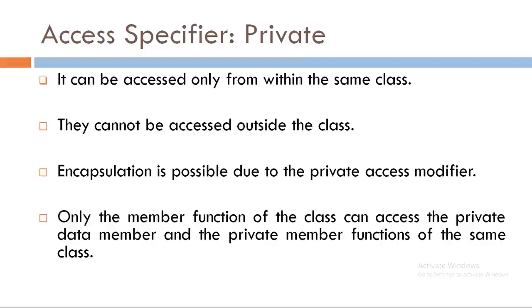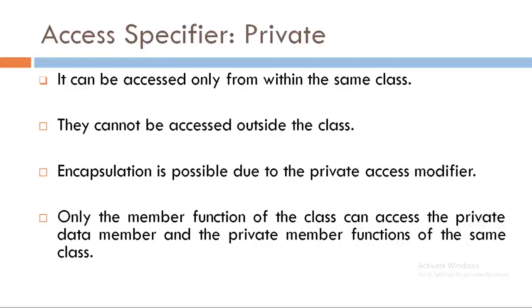The first one is private. What is the private specifier used for? It can be accessed only from within the same class. That means a data member or a member function which is declared under the private label can be accessed only from within the same class.